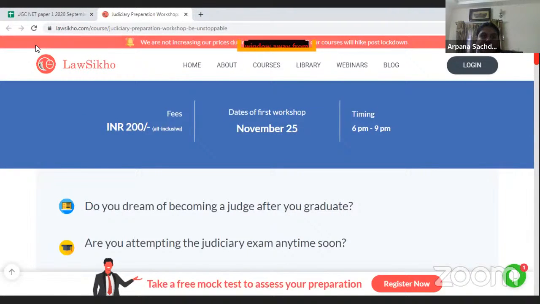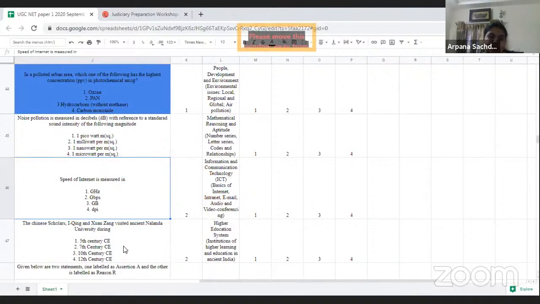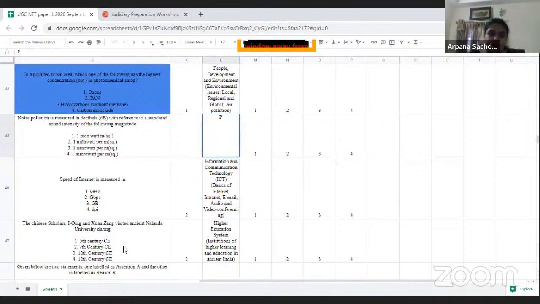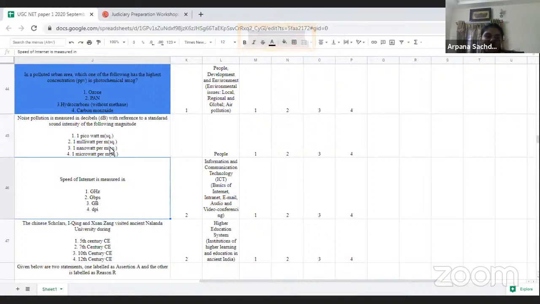So let us discuss this paper first, and then we will go through the questions asked by the participants. The next question is based on noise pollution. It is based on people development and environment. I'm sorry if I have marked this thing wrong. It is people development and environment. So I will mark this question as a moderate one because generally we tend to ignore these types of questions. But if we see these minute things, then these types of questions are very easy for us.